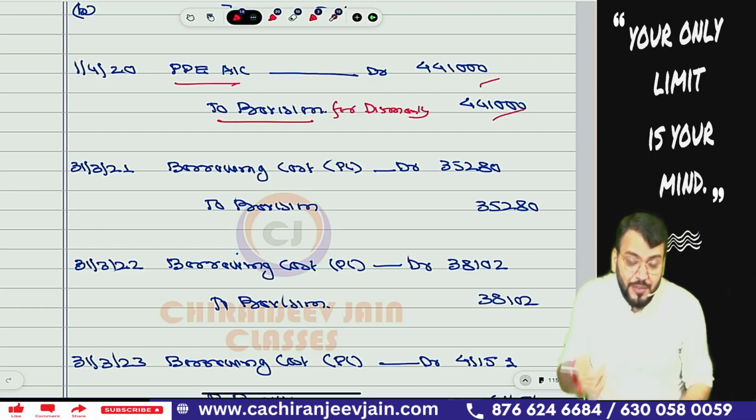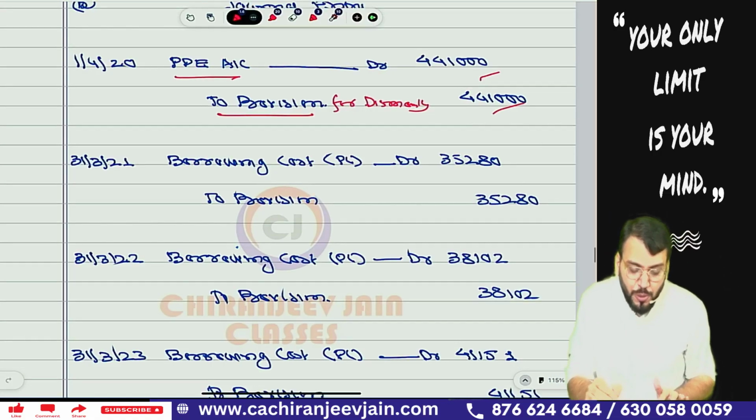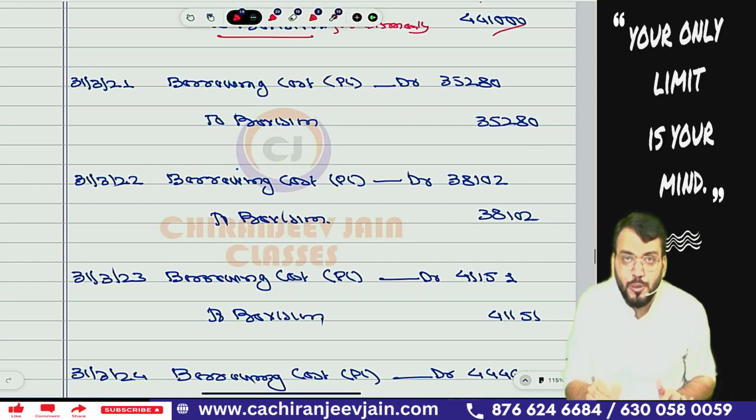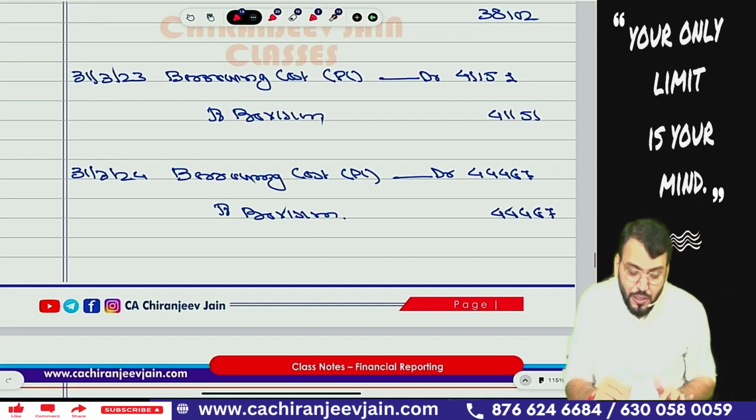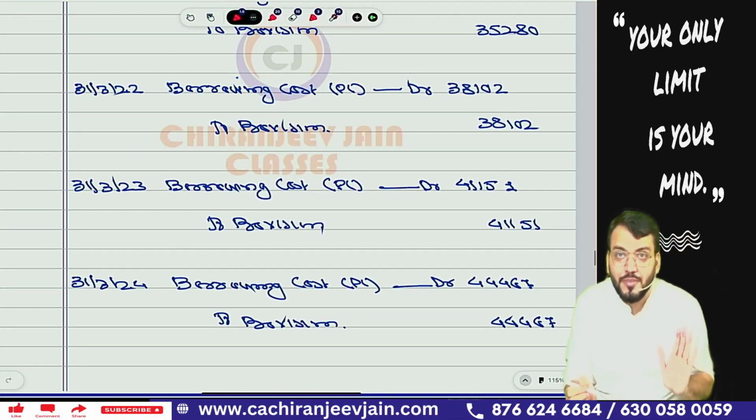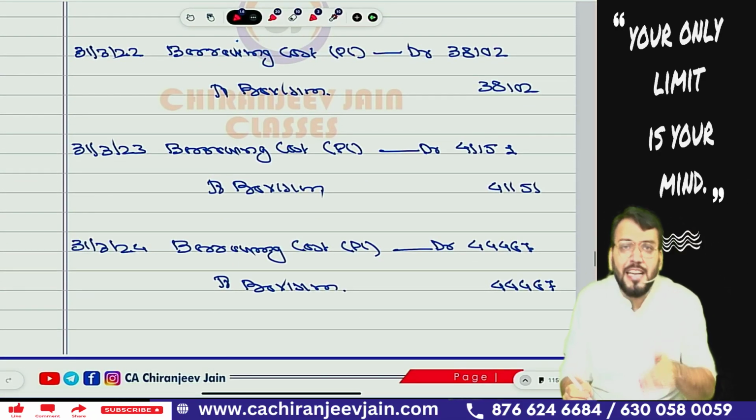So interest every year, what journal entry? Borrowing cost account debit to provision. Correct. And of course at the end it will be paid.